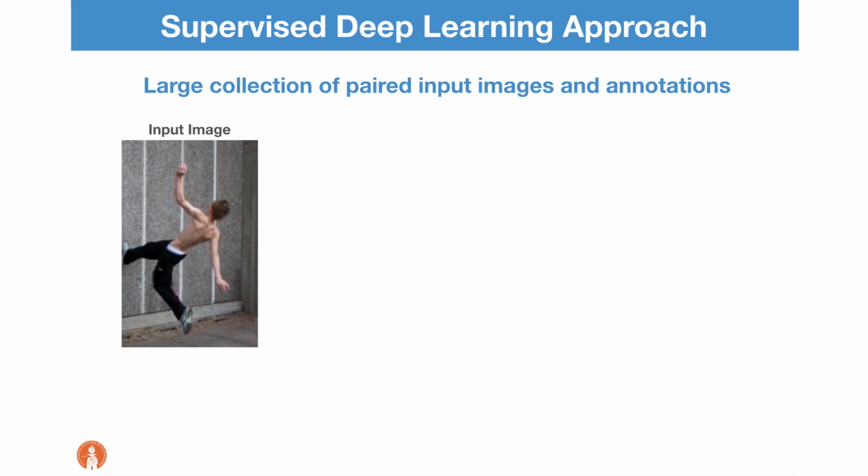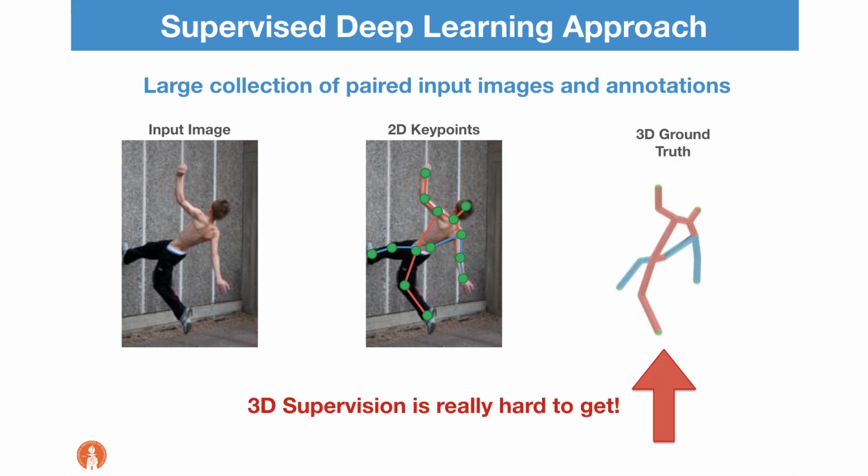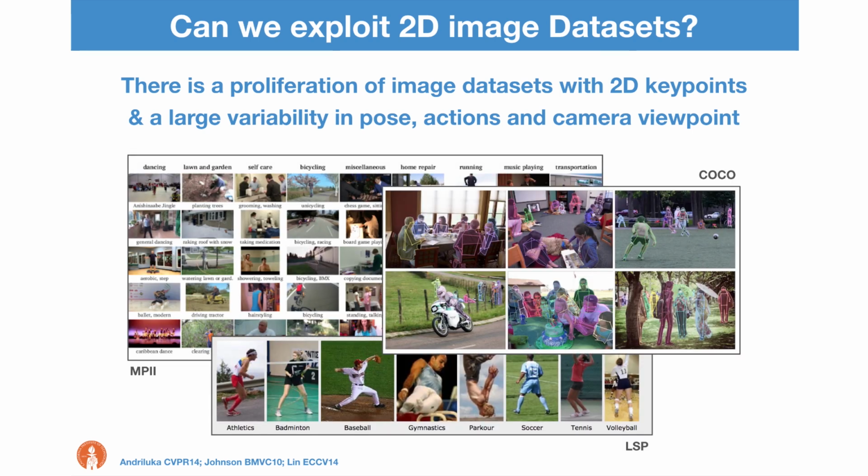Typical supervised methods require a large collection of input images and paired annotations. While this can be easily accomplished for 2D key points on the image plane, obtaining such supervision for the 3D pose of a person is very expensive, time-consuming, and prone to error. At the same time, there is a large quantity of image datasets annotated with 2D landmarks of the human body, with a large variability of the portrait poses, actions, scenarios, and viewpoints.